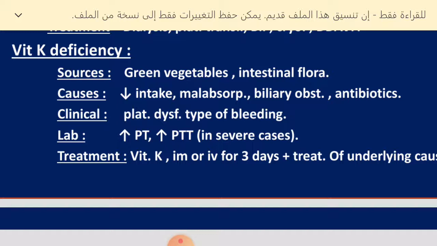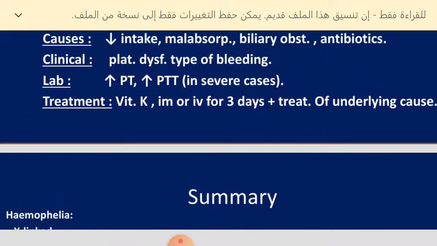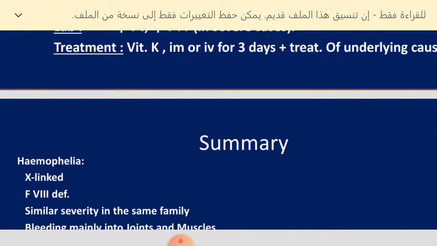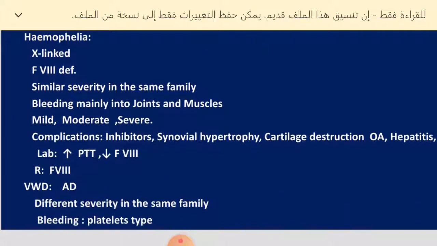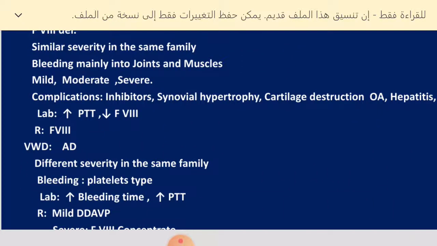Clinically these patients have prolonged PT and PTT, so replacement is by vitamin K, given mainly IV rather than IM, as an infusion over 10 minutes for 3 days, along with treatment of the underlying cause. And this is the summary of this lecture, and thank you very much for your listening.